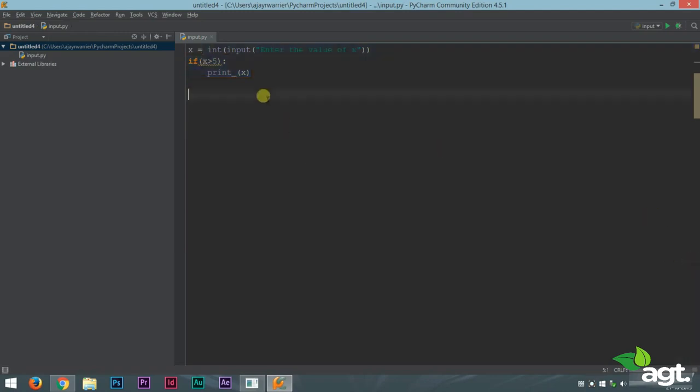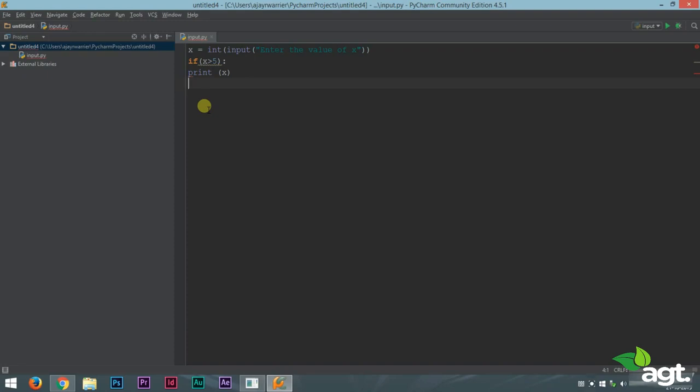So this is an example, and you can see that x equal to int input, enter the value of x. We learned about this in our last lecture. This is how we input the value given by the user into the variable. Now here is our if condition. So to use an if condition, we use the if keyword followed by the brackets. Inside the brackets, we provide our condition, and if the condition is true, then this statement will be executed.